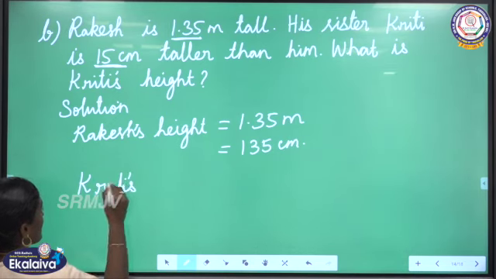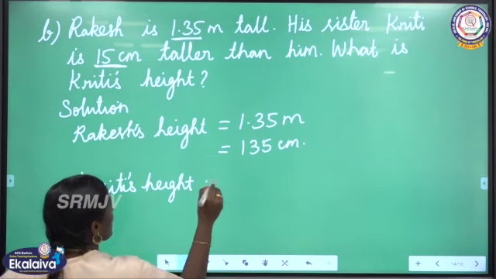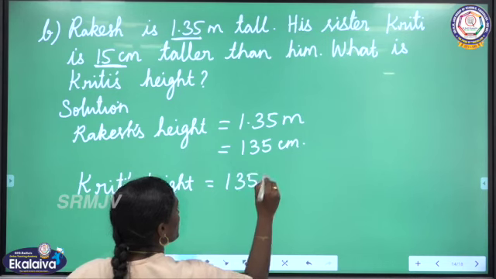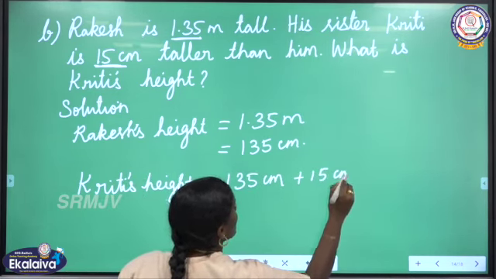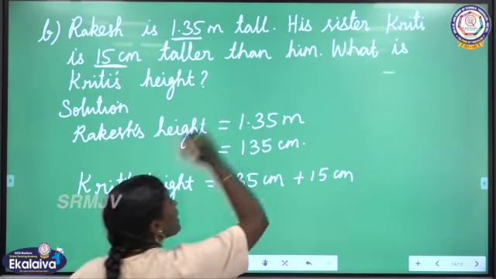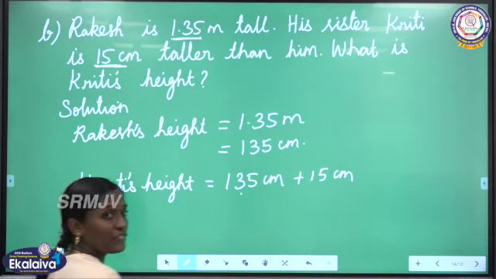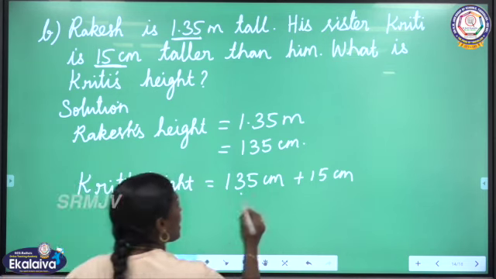Kriti's height is equal to Rakesh height, that is 135 centimeter plus 15 centimeter. Kriti is 15 centimeter taller than Rakesh. So Rakesh's height plus 15 centimeter. While adding these two, we will get Kriti's height.